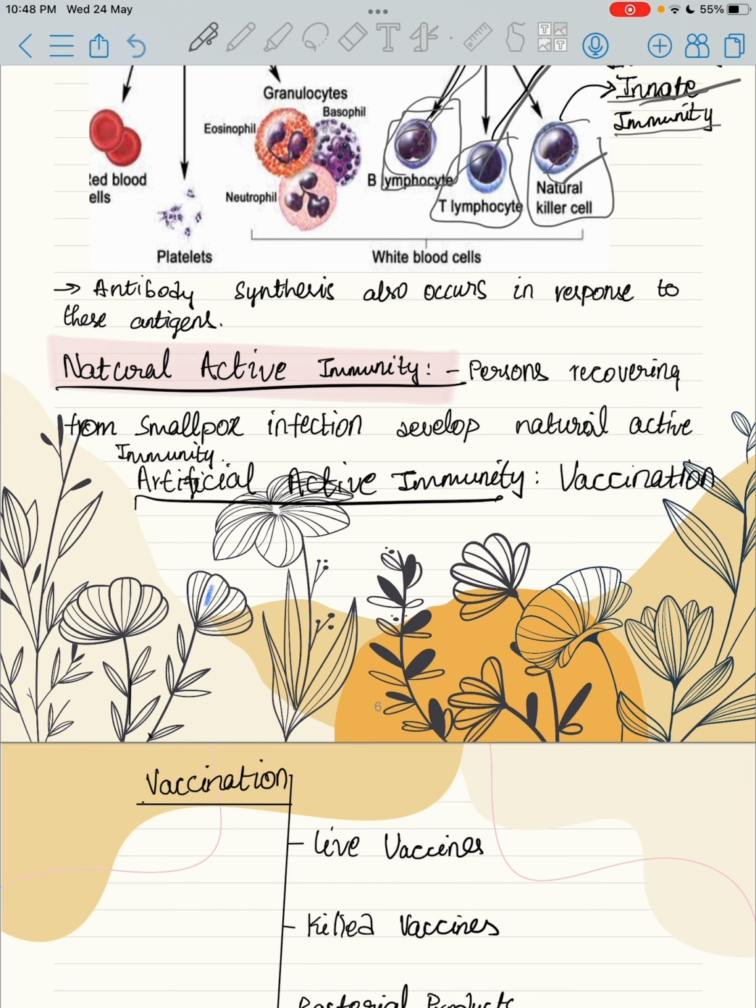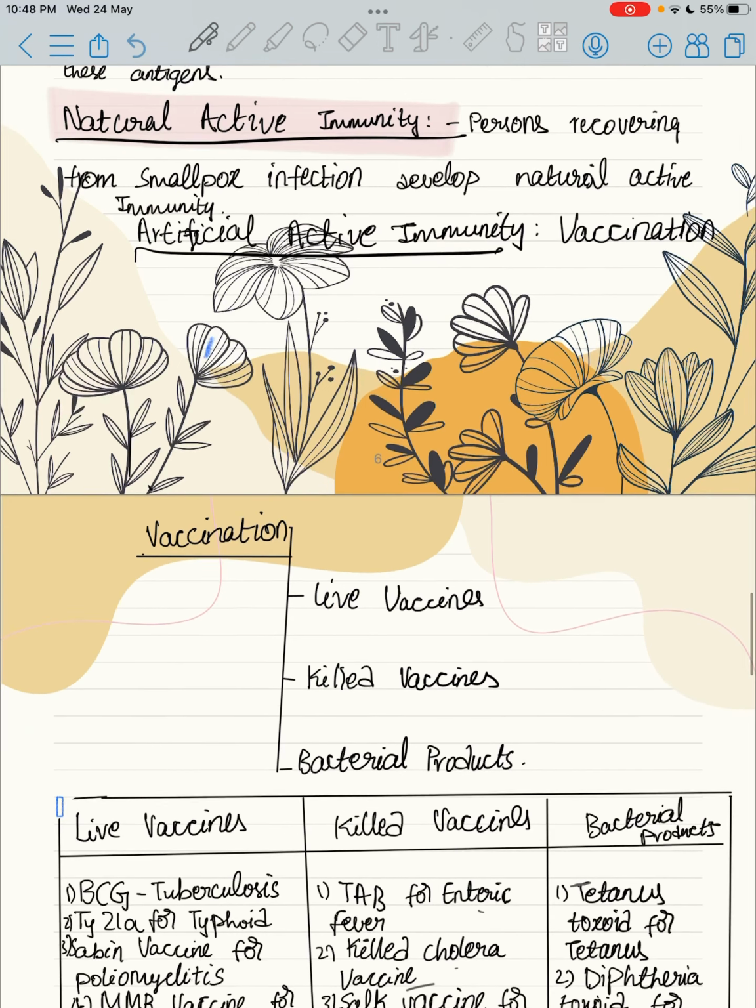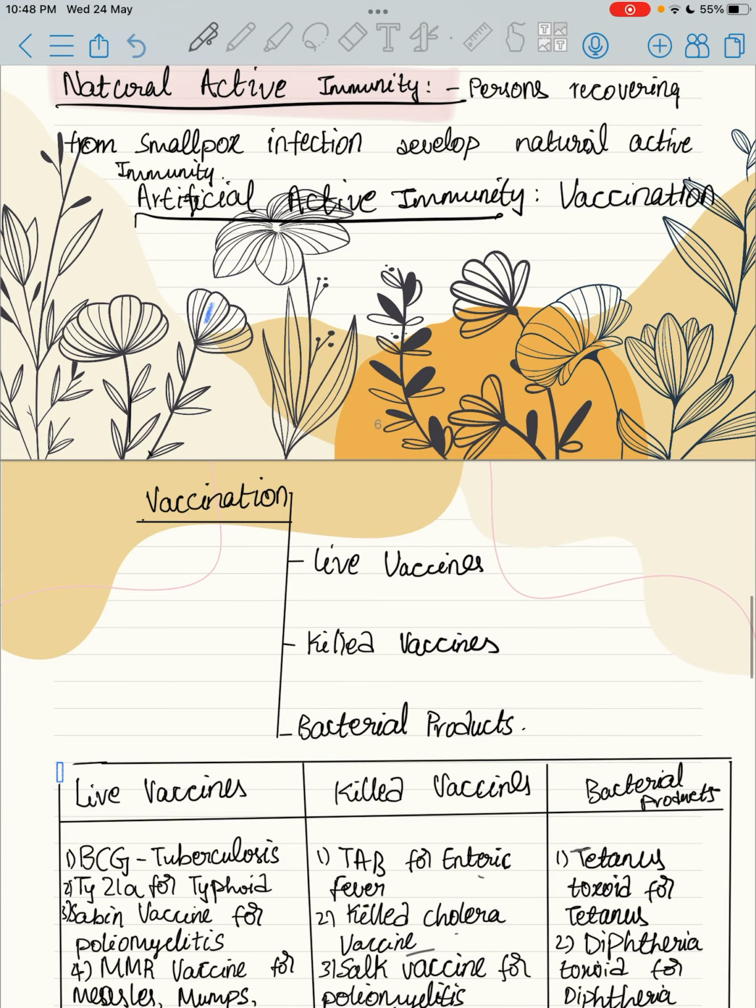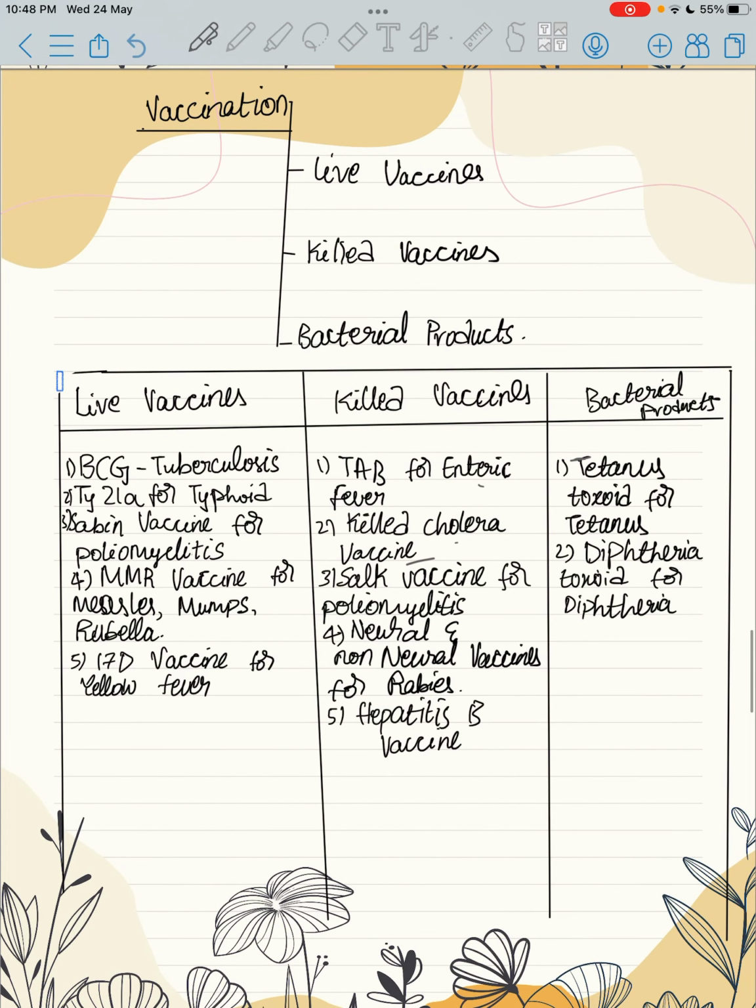Natural active immunity: persons recovering from smallpox infection develop natural active immunity. Artificial active immunity is done through vaccination. Vaccines. Let's talk about vaccines.